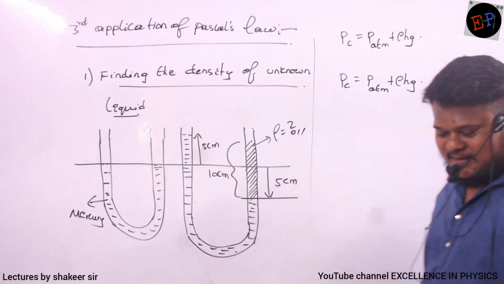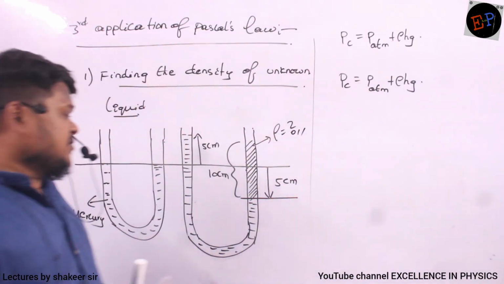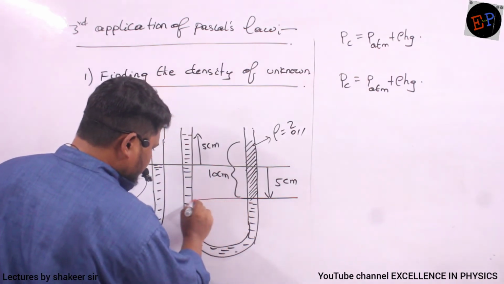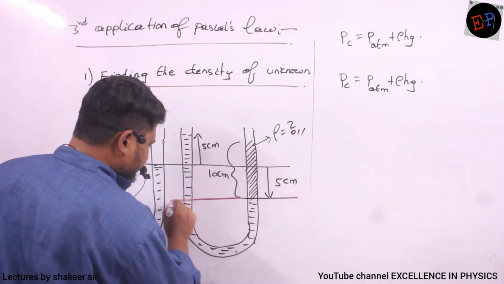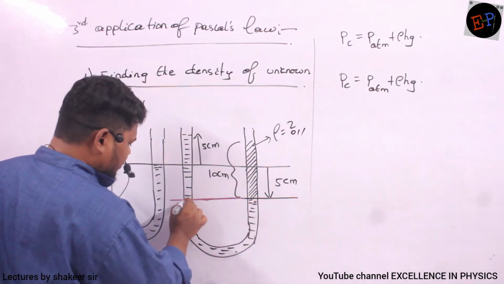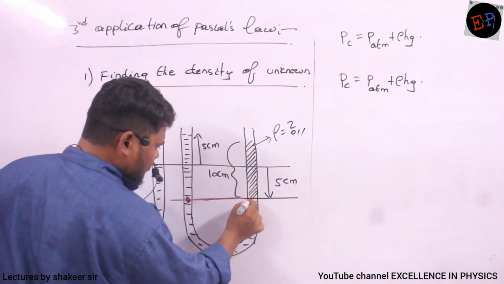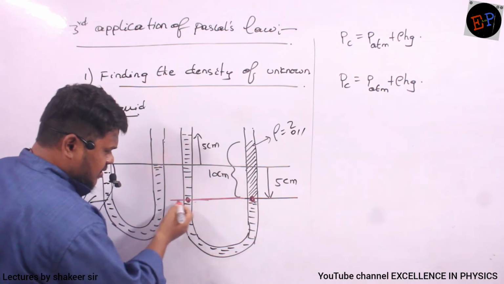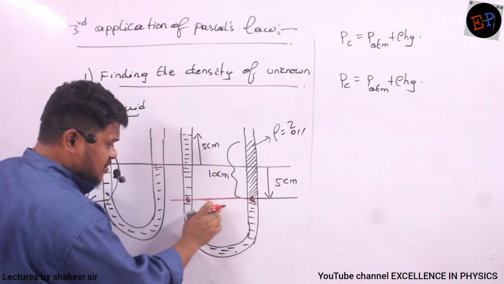Anybody? What is Pascal's first statement? If I take 2 points which are at the same height, and in the same liquid, then at both points pressure should be equal. Is it correct? So this is the second line which I have drawn, and this line is present in mercury itself.